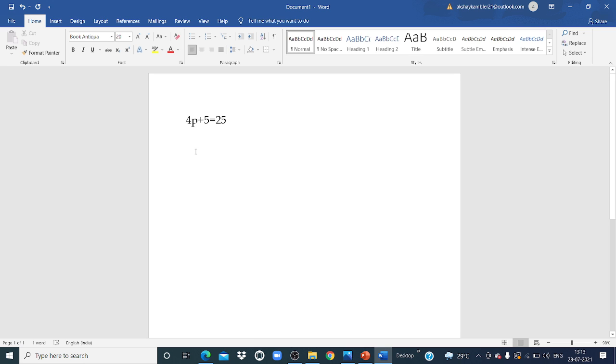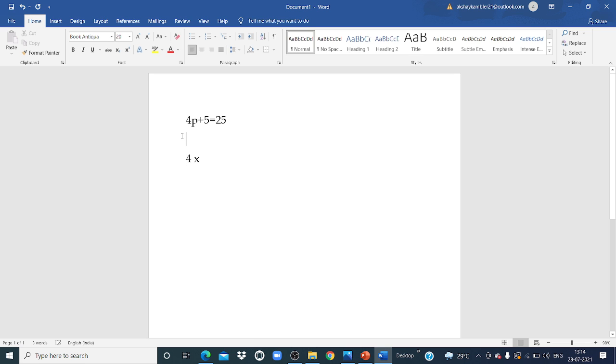So how will we find it? See, 4 into p plus 5 is equal to 25. So before adding the 5, I want this answer to be 20. After that only I will get the answer 25. So 4 multiplied by how much?